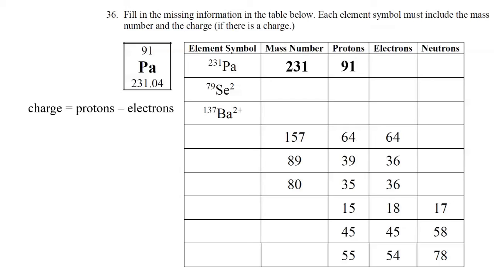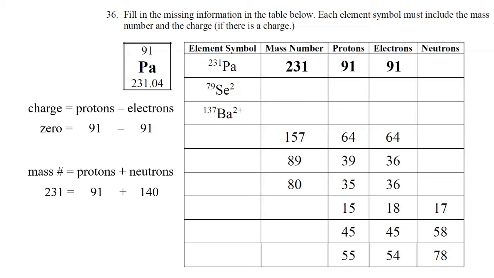Remember that charge equals protons minus electrons, but this symbol does not have a charge, so therefore the overall charge is 0. We have 91 protons and 91 electrons. Remember that the mass number is protons plus neutrons, so we already know the mass number is 231. The number of protons is 91, so 91 plus what number would equal 231, and the answer is 140. Essentially, we did 231 minus 91 to get the number of neutrons.